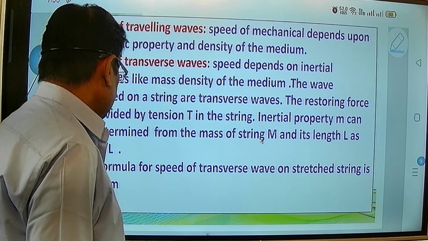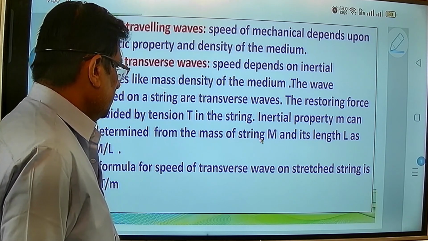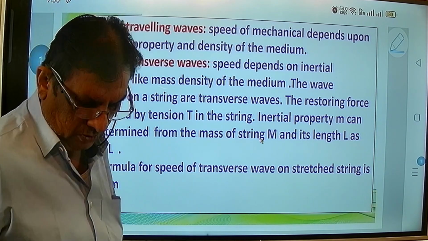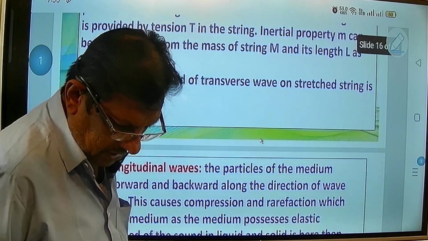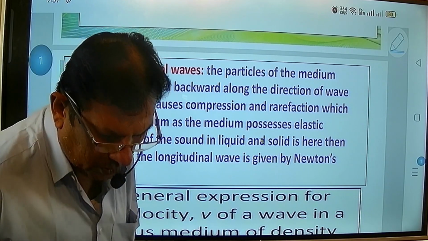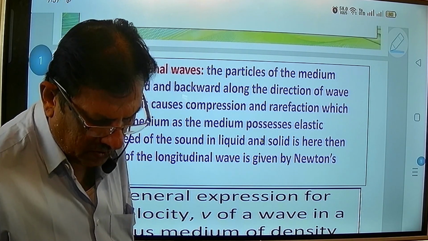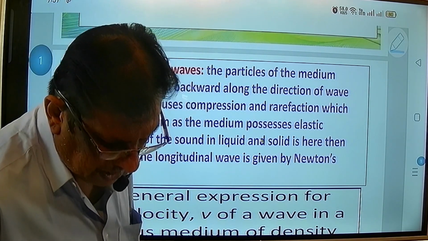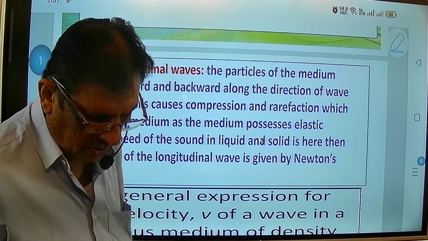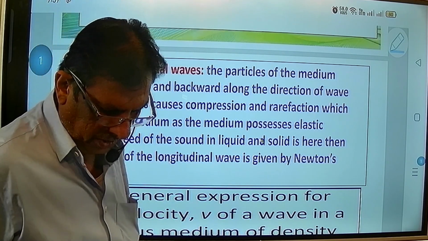So V is equal to under root T by m, and this is known as the formula for the speed of a transverse wave on a stretched string. The derivation of this formula is beyond the scope of this book, so we only limit ourselves to this point.